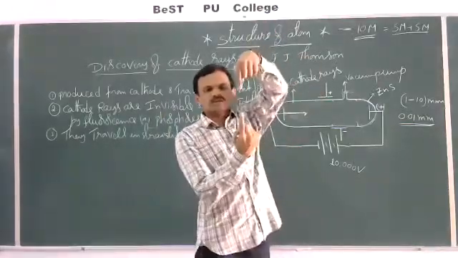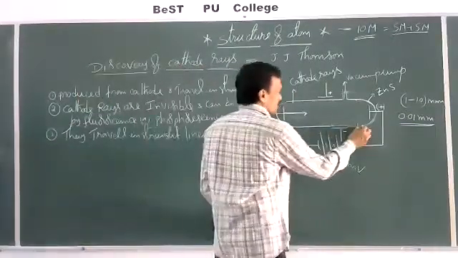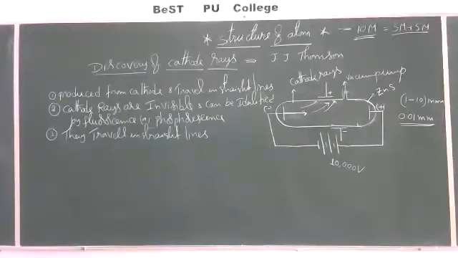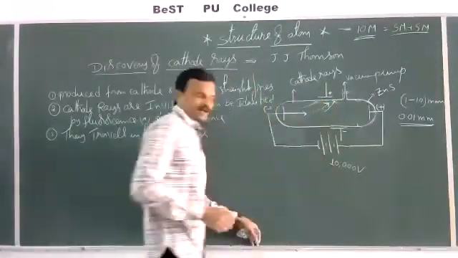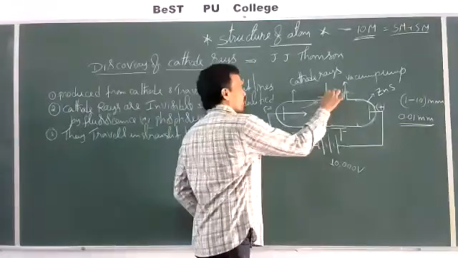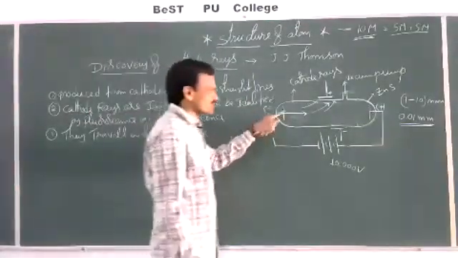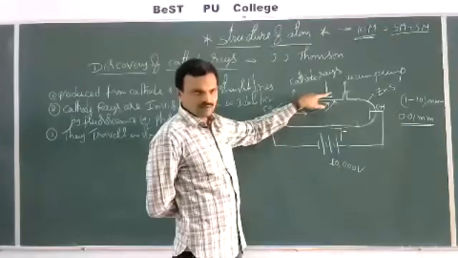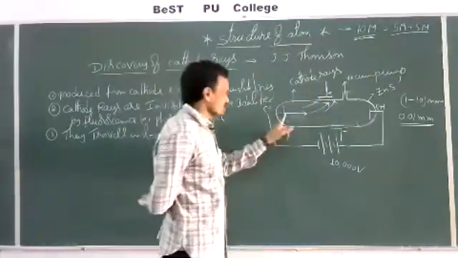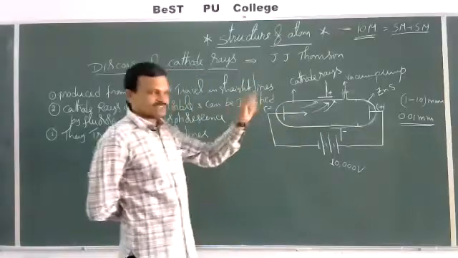When the electric field is applied, the cathode rays are deflected towards the positive plate. Oppositely charged particles attract each other, so since these rays are deflected towards the positive plate, it indicates that the cathode rays consist of negatively charged particles.